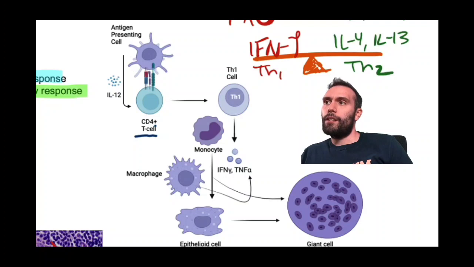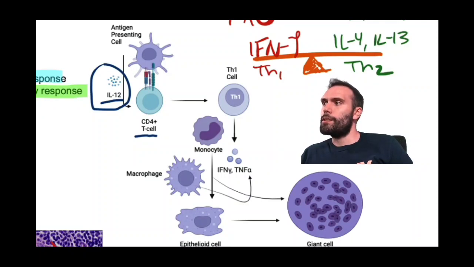So we know that it must be binding one of these receptors to MHC class 2. Right, we talked about that previously. Okay, so anyway, it's going to bind here, and the antigen presenting cell is going to say, hey, here's some interleukin 12. Why don't you turn yourself into a T helper 1 cell? So this interleukin 12 is going to help stimulate the CD4 positive T cell, which is pretty much naive at this point. Now it's going to get activated, and it's going to turn into a T helper 1 cell. So again, antigen presenting cell binds to the CD4 positive helper T cell, plus interleukin 12 turns it into a T helper 1 cell.